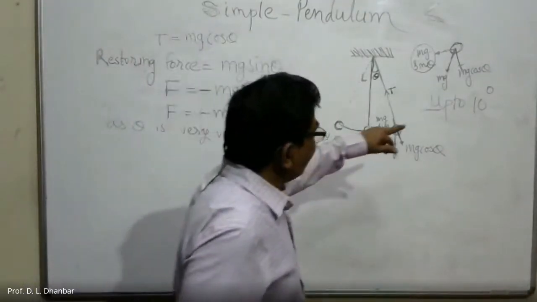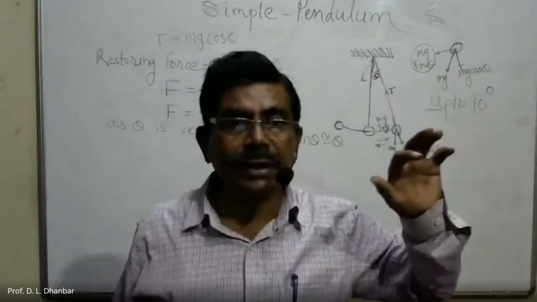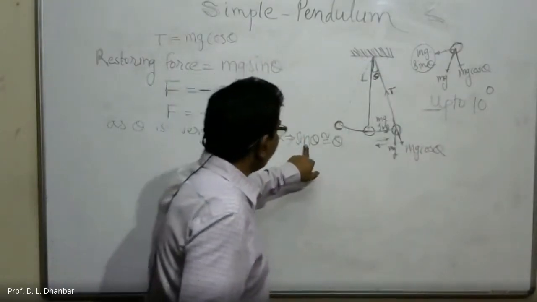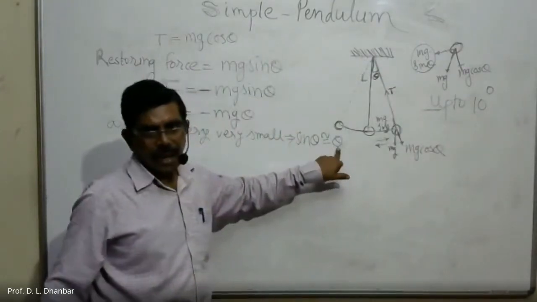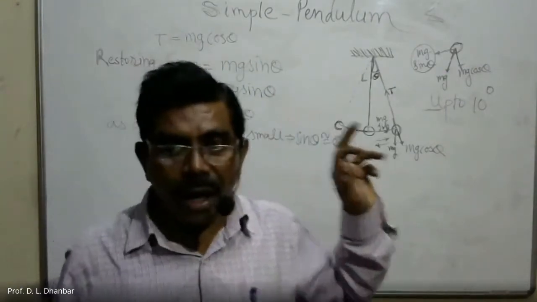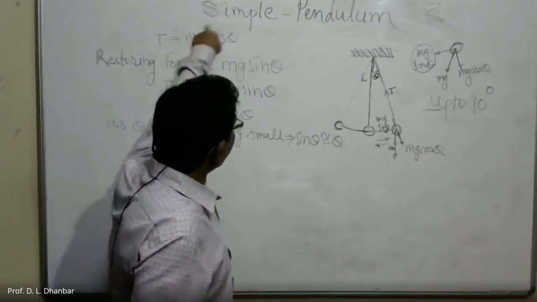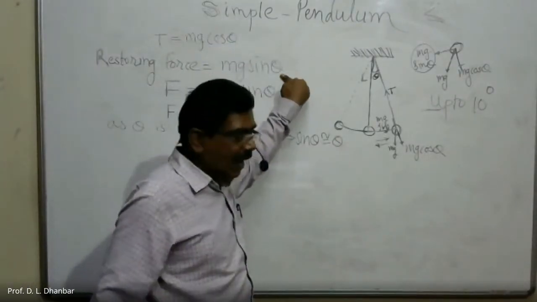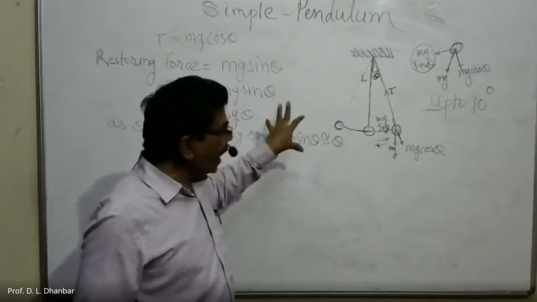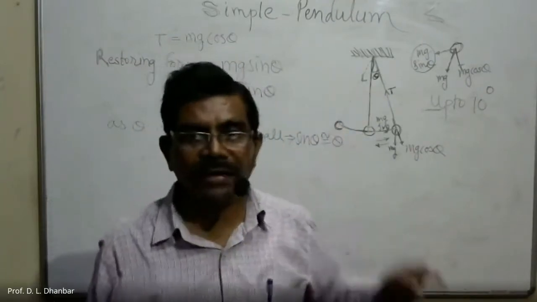But beyond this 10 degree, you will find quite a variation in the values of sine theta and theta. And we are concerned with theta, not sine theta, meaning this restoring force is related to theta, not sine theta. That's why this theta should be as small as possible.